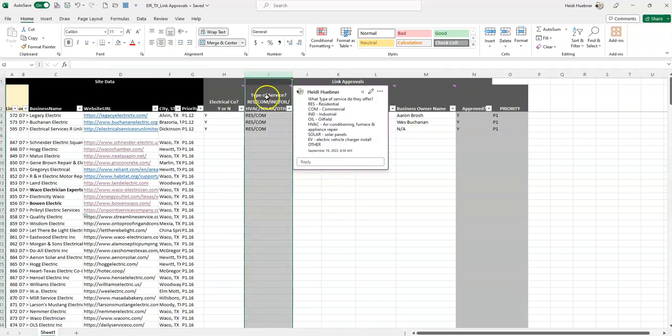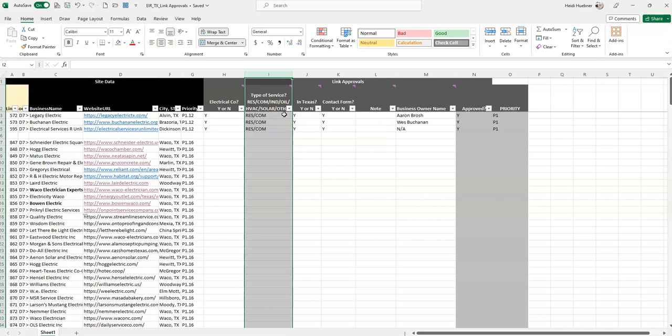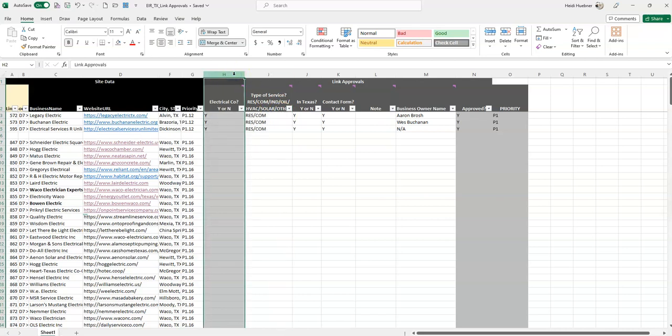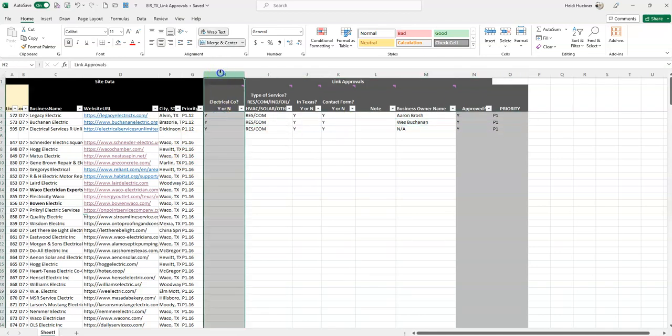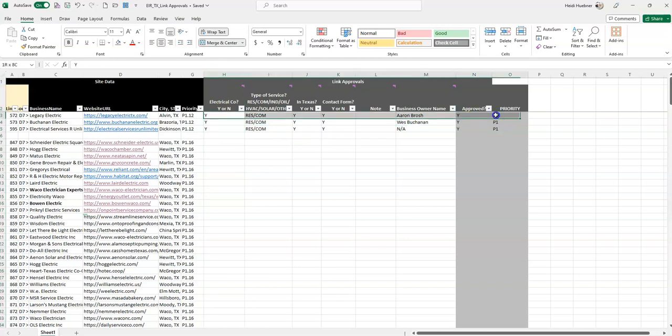If you open this up and you're like, yes, this is an electrical company, then mark it as yes. If you find it doesn't have anything to do with electrical, then go ahead and put a no there, and this line would be done. If this is a no, then we don't need to further assess the website.